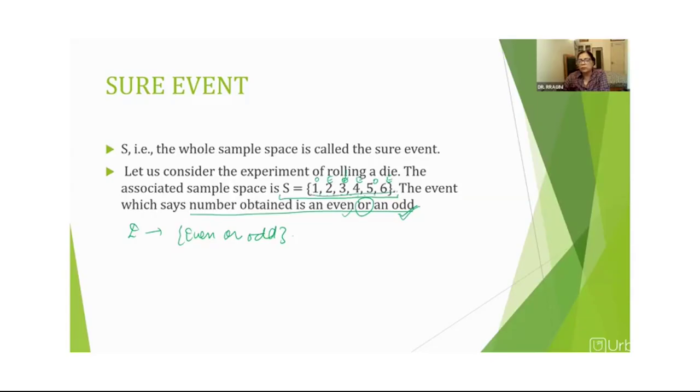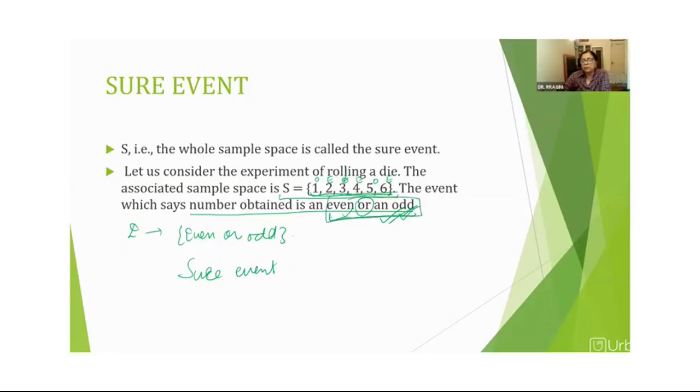So all of the numbers are either odd or even. Whatever number we choose, it will satisfy this condition. So whatever event we define from this sample space, this particular event is a sure event.